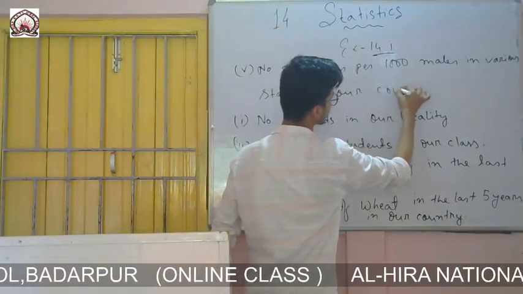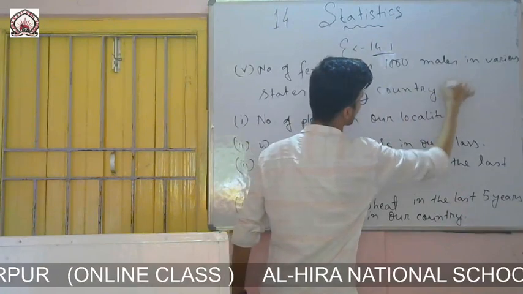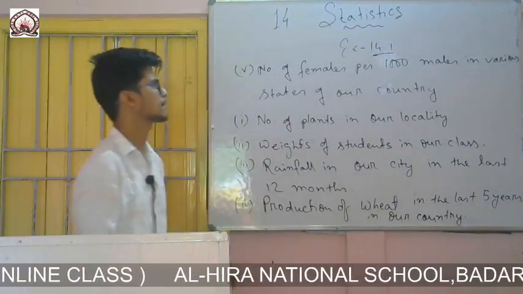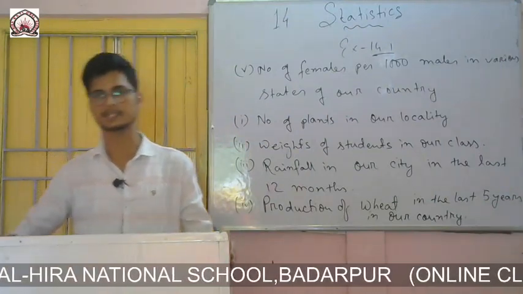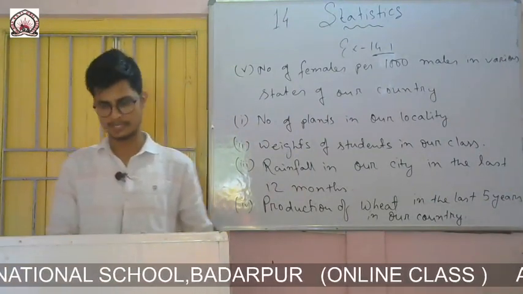Looks better. Number of females per 1000 males in various states of our country. So these are some examples of data that you can collect from your day-to-day life.